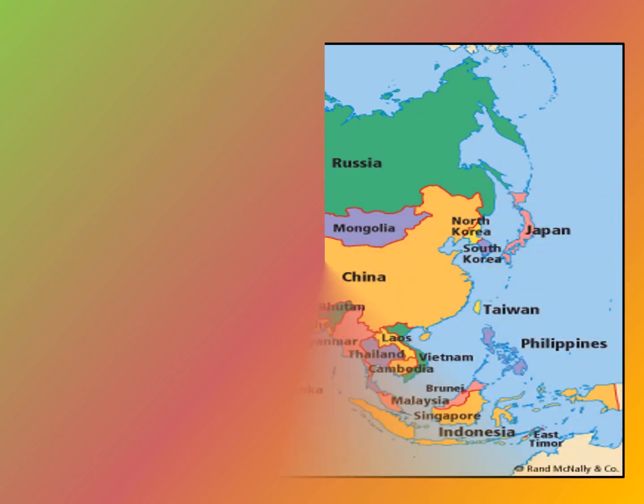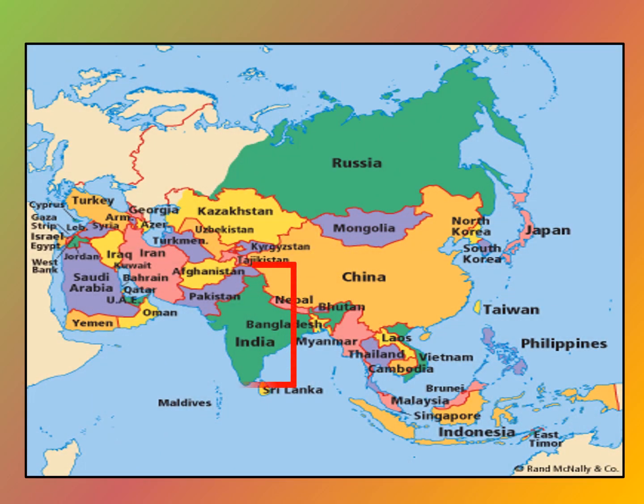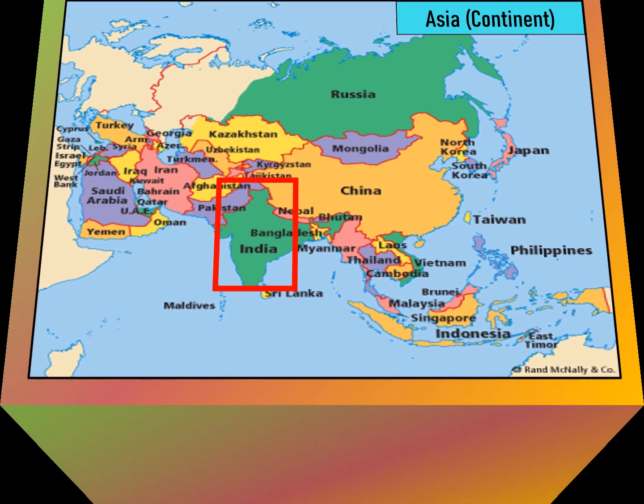This is a map of the continent of Asia. A continent is a vast section of land on the earth. Can you locate the country India in this map? And have you noticed there are so many countries in the continent?